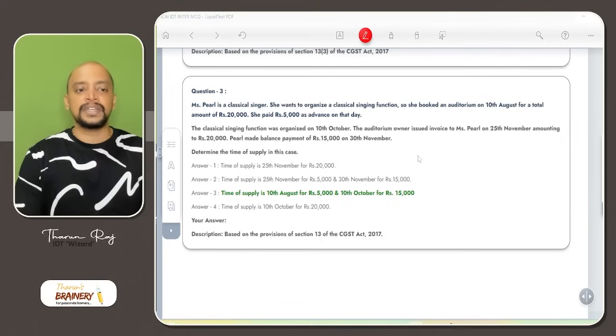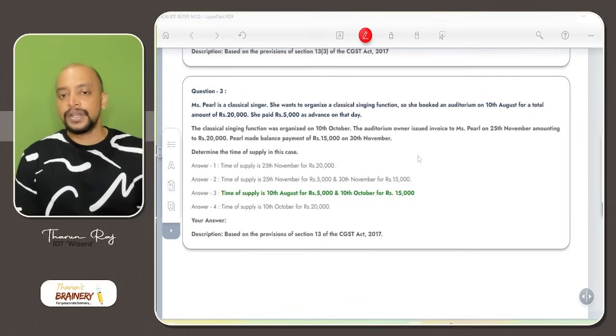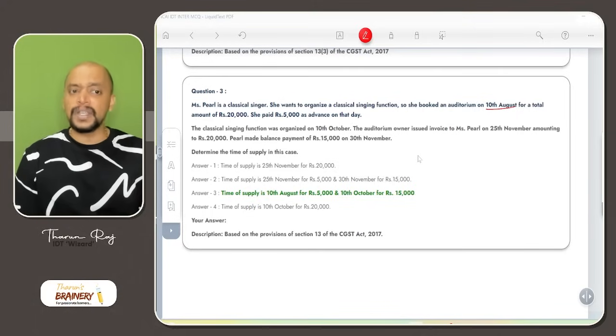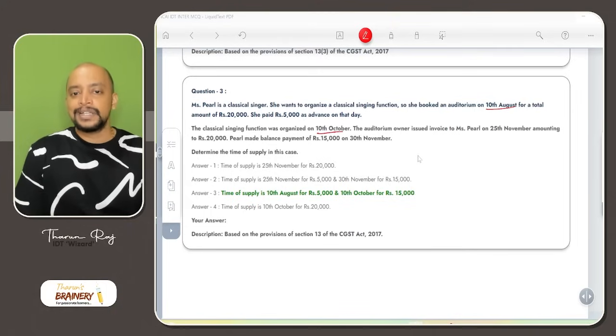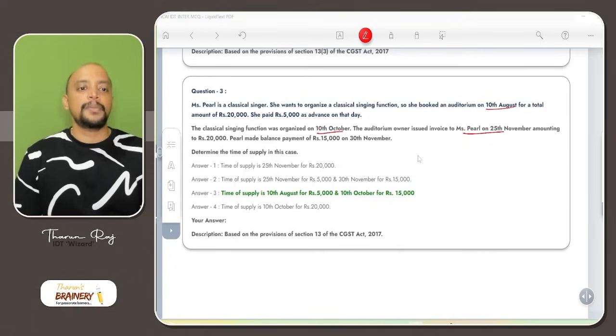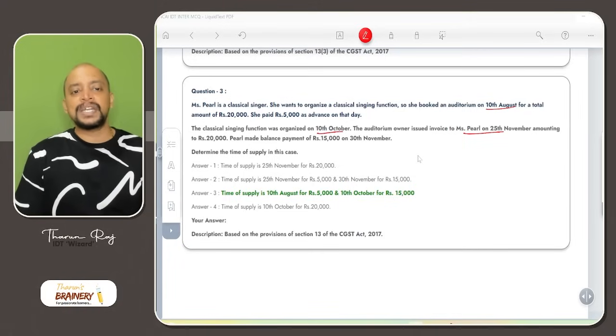Then question number 3, Miss Pearl is a classical singer. She wants to organize a classical singing function. So she booked an auditorium on 10th August for a total amount of 20,000. She paid 5,000 as advance on that day. The classical singing function was organized on 10th October. The auditorium owner issued an invoice to Miss Pearl on 25th November amounting to 20,000. Pearl made the balance payment of 15,000 on 30th November.